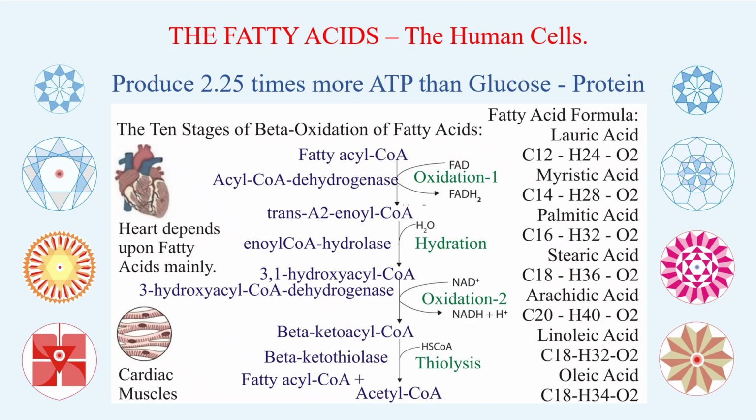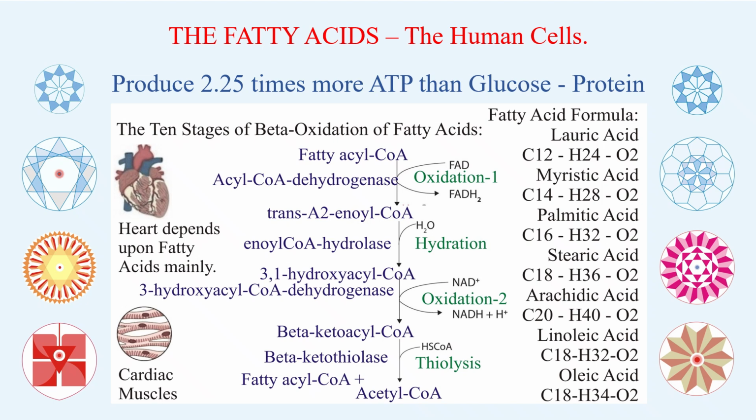Now looking at this picture, as I told you, there are stages of the oxidation process from fatty acid. NAD to NADH is oxidation process 1, then second is hydration, and then third is oxidation 2, again with NAD to NADH, and then comes the thiolysis process, and finally you get acetyl-CoA, fatty acyl-CoA again to acetyl-CoA. This is the whole process which goes on.